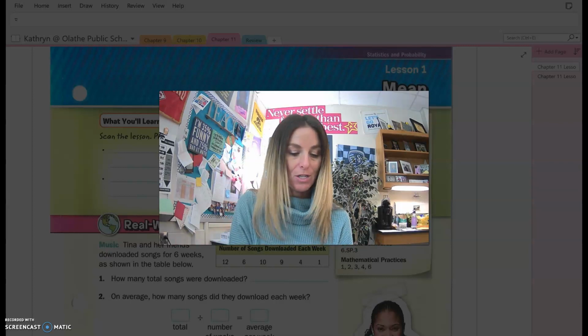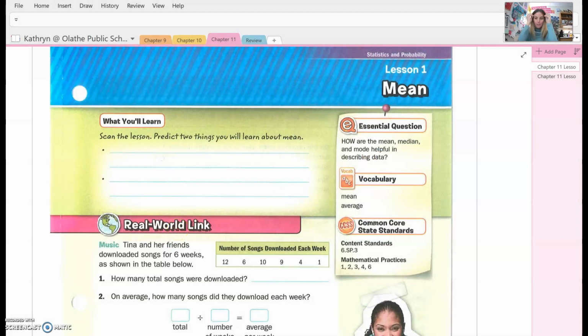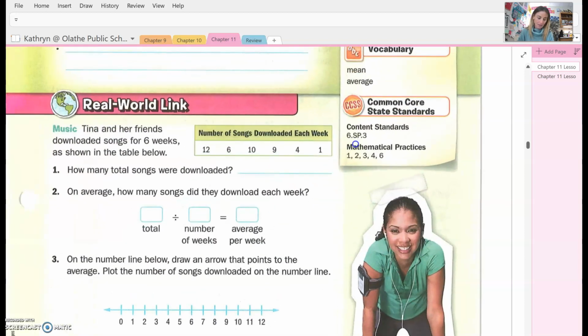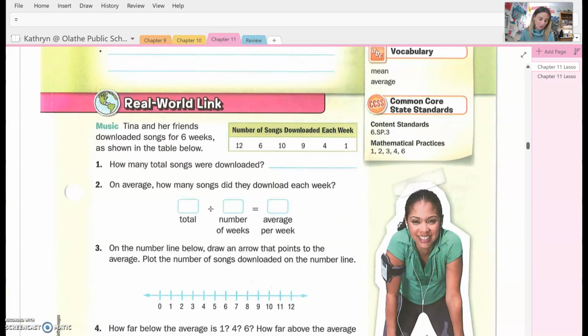So get your book open to page 809. I'm going to get myself set up here while you get yourself set up. All right, we're going to go ahead and start with this real world link right here. And it says, Tina and her friends downloaded songs for 6 weeks as shown below. How many total songs were downloaded? So notice right here, this is where our data is coming from. So for 6 weeks, week 1, week 2, week 3, week 4, week 5, week 6, how many songs were downloaded? So we want to know how many total songs were downloaded.